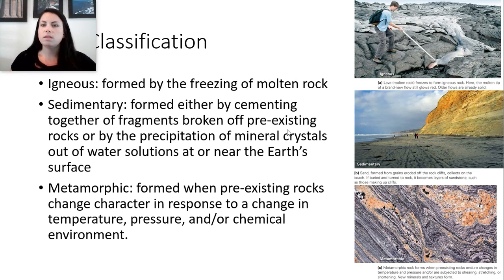So over here on the right, the top picture is an example of an igneous rock, which is formed from the cooling of molten lava. Below that, we have a sedimentary rock, and these are sands formed from grains that have eroded off this cliff. And then this metamorphic rock is a zoomed-in view of how the rock has undergone temperature and pressure, and that's where we get this distinct feature of layering within this metamorphic rock here.